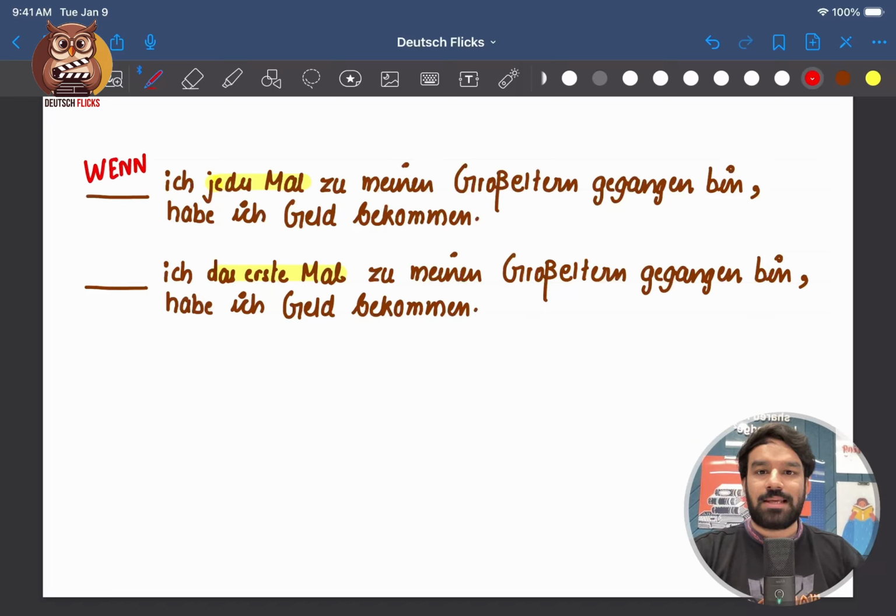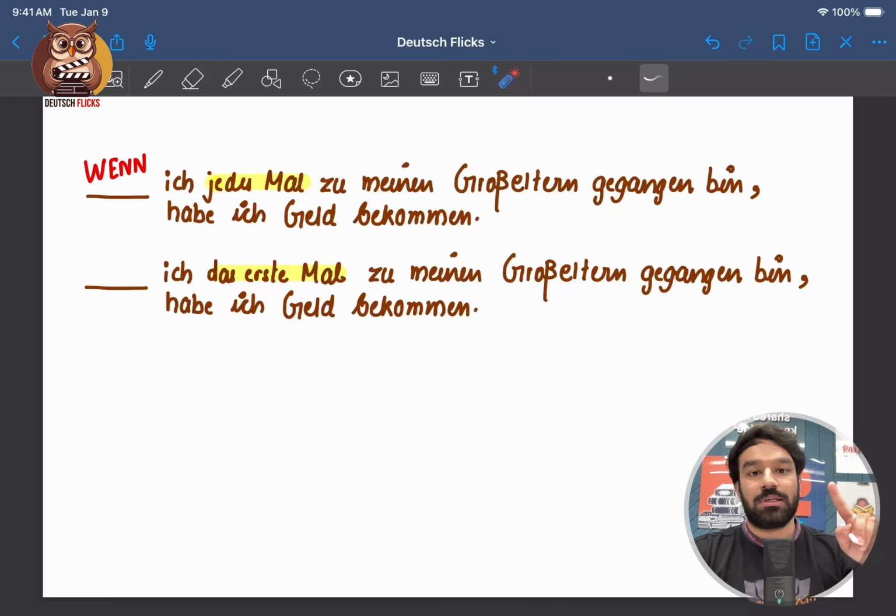But in the second sentence, I have replaced jedes Mal with das erste Mal, the first time. Now this is only one time event that occurred in the past. When I went to my grandparents' house for the first time, I got money. So here we cannot fill when, we have to fill als. So that's how you can differentiate between when and als.